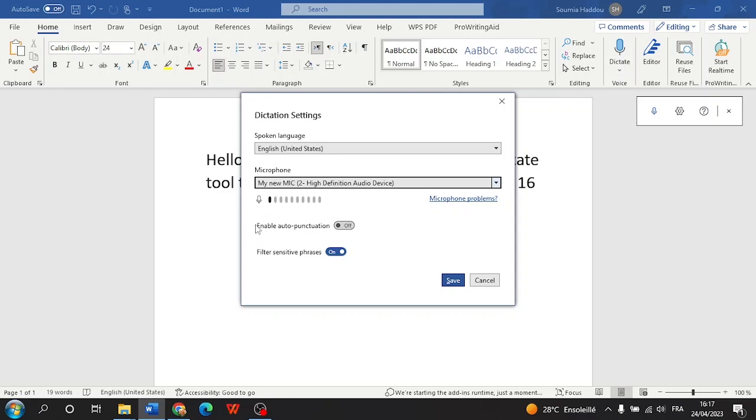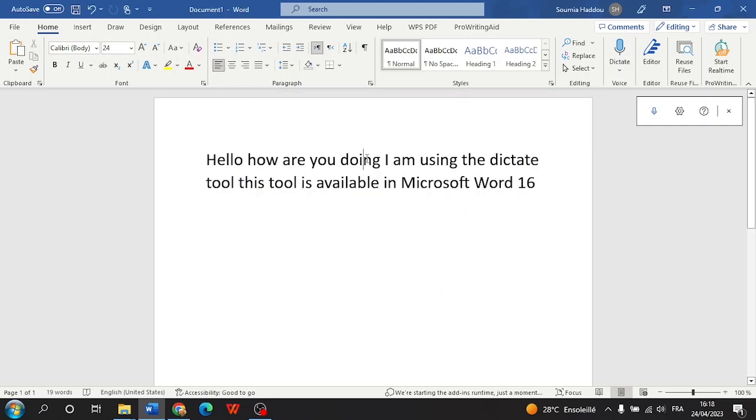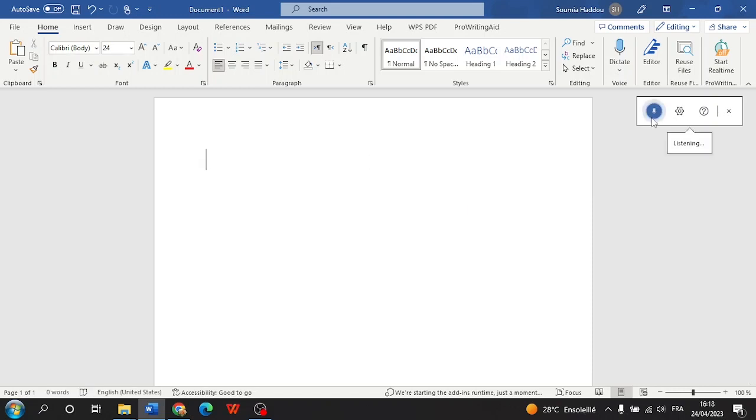Here we have the enable auto-punctuation and we have the filter sensitive phrases. Okay, save. Let's do it one more time after enabling the punctuation. Hello David, how are you? So after enabling the punctuation, you see that Microsoft Word added some stuff here, a comma, a full stop, and a question mark. So in general, Microsoft Word added punctuation.